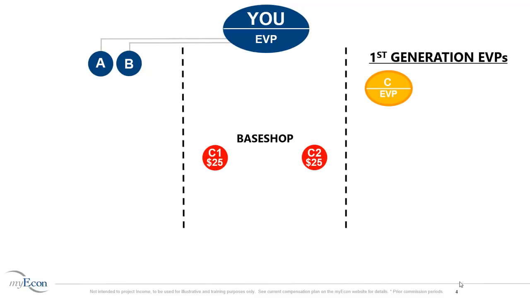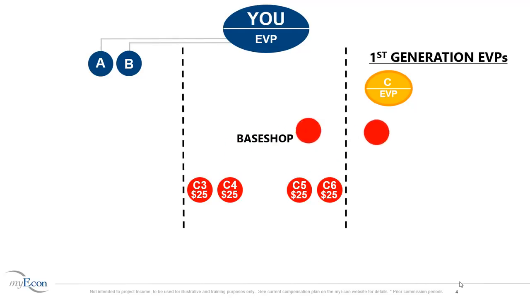In order for C1 and C2 to get promoted to Executive Vice President, they must each sponsor 2 marketing directors. When C1 sponsors C3 and C4, and when C2 sponsors C5 and C6, they are both promoted to your first generation as Executive Vice Presidents. You also earn $25 each for C3, C4, C5, and C6 for a total of $100.